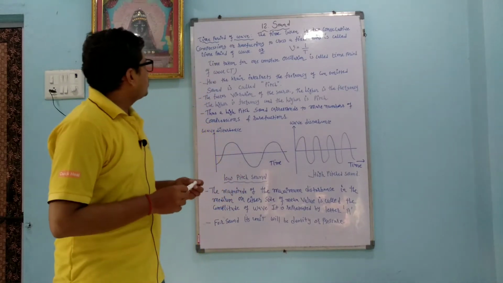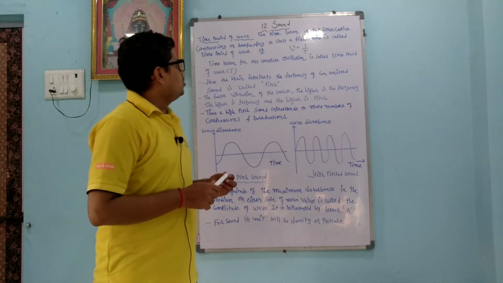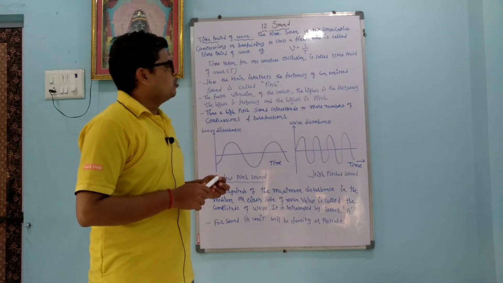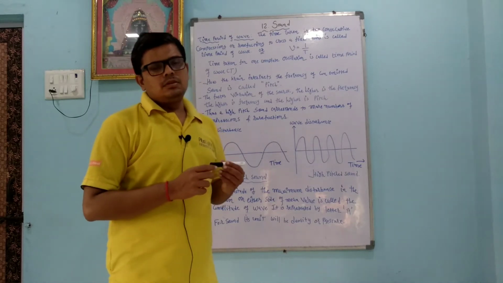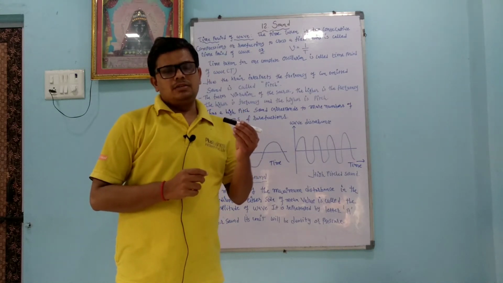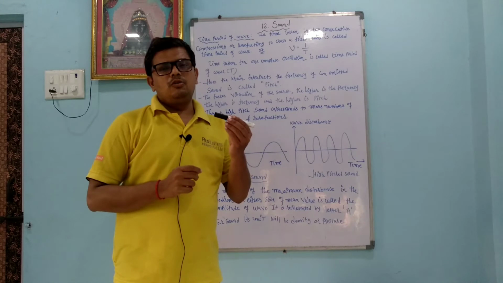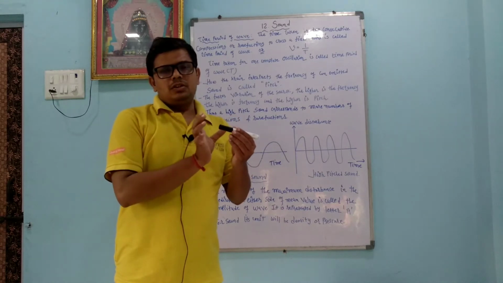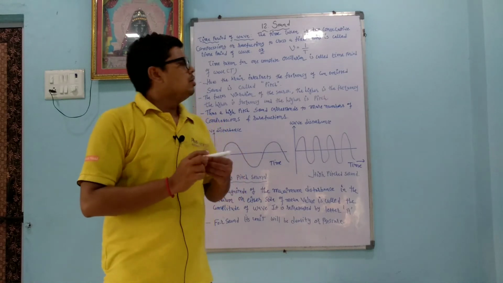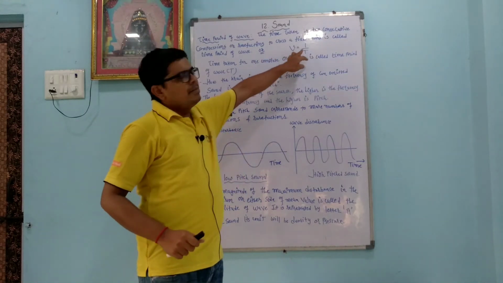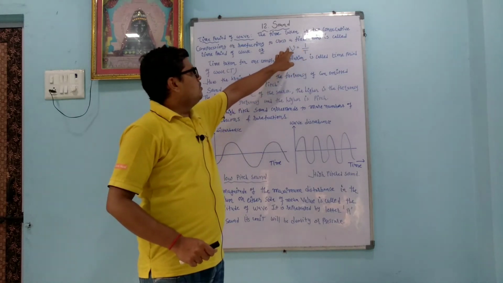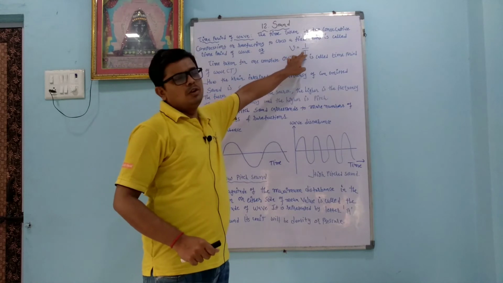So we will start. Time period of a wave: the time taken by two consecutive compressions or rarefactions to cross a fixed point is called the time period of a wave. Suppose one sound wave is there, and it passes. The time required for two compressions or two rarefactions to pass a fixed point is called the time period of a wave. It is represented by capital T, and it has a relationship with frequency: frequency nu equals 1 upon T.